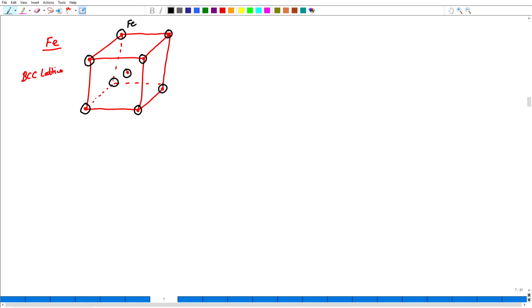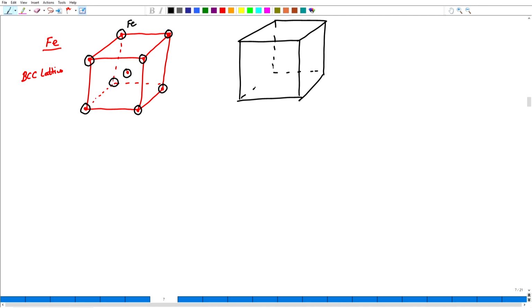Let me consider another example, of face centered cubic structure, let us say for copper.